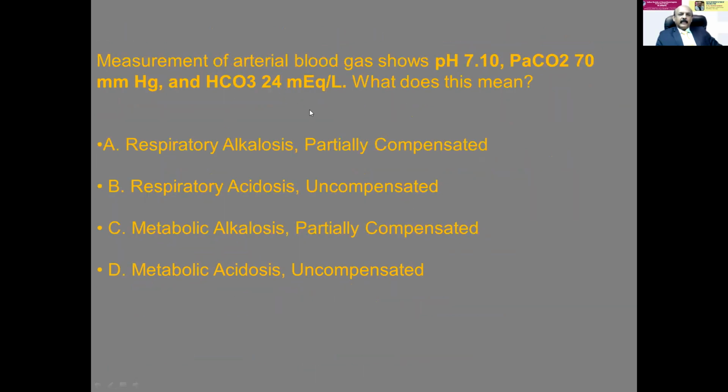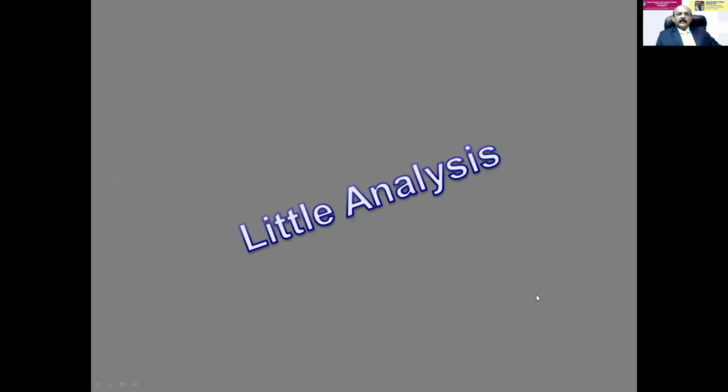I am giving you so many examples so that you can refresh and you can be confident. So you check. Now I have omitted the history so that you can easily concentrate. pH is 7.1, acidotic. PaCO2 is 70, respiratory acidosis. This is normal. So respiratory acidosis not compensated. These are all the simple things.